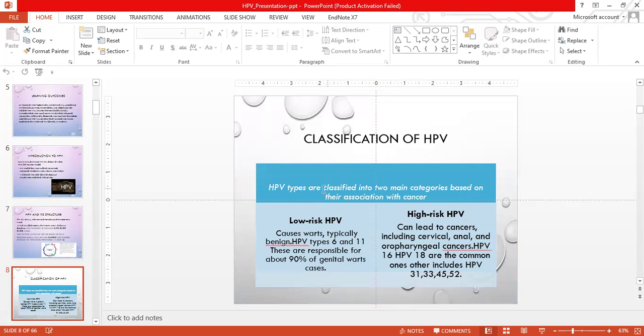Classification of HPV. HPV are classified into two main categories depending upon their association with cancer. They can be low risk HPV and high risk HPV. The low risk HPV causes warts and is typically benign. HPV types 6 and 11, which are responsible for about 90% of genital wart cases, are low risk. High risk HPV can lead towards cancer, including cervical cancer, anal cancer, and oropharyngeal cancers. HPV 16 and 18 are the common types. They include HPV 31, 33, 45, and 52.